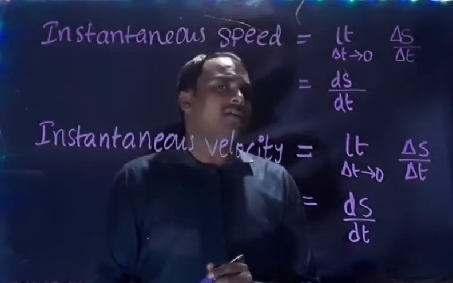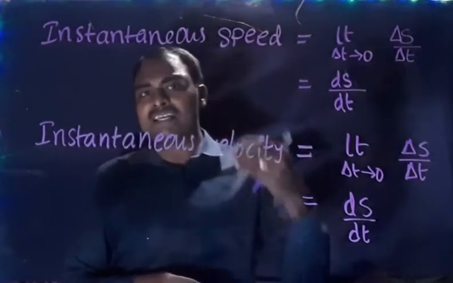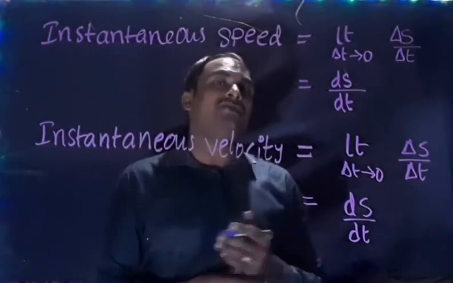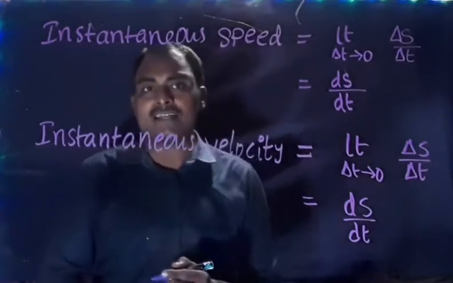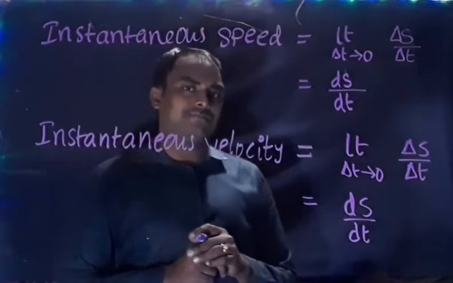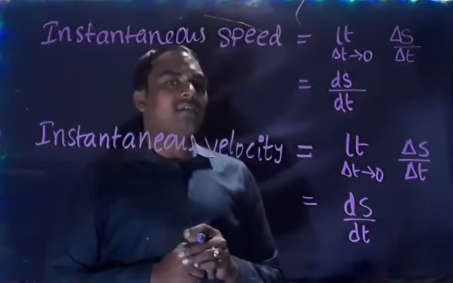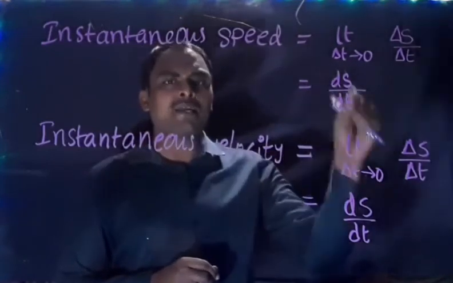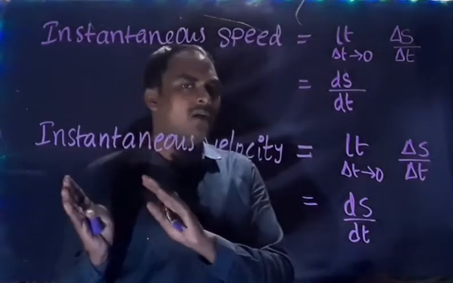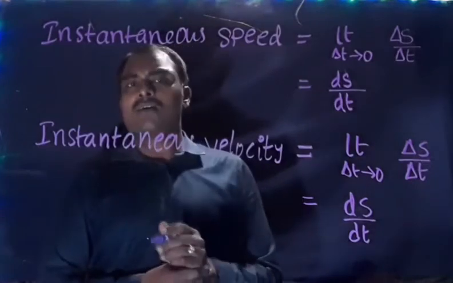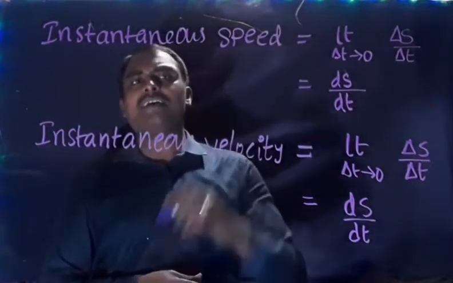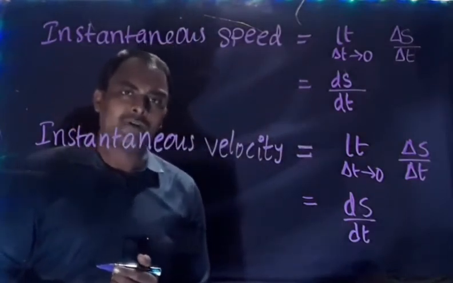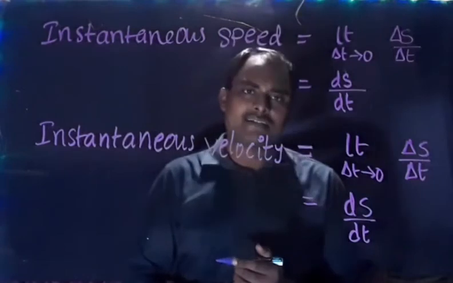Now in general motion we say speed is always greater than or equal to velocity, but when you are finding instantaneous speed and instantaneous velocity, both are always equal. Why? Because instantaneous speed is the speed at a point, and instantaneous velocity is the velocity at a point. So there is no long or large displacement, so we will not get different values for the two. Instantaneous speed is always equal to instantaneous velocity.